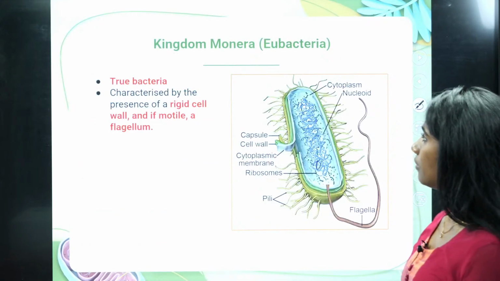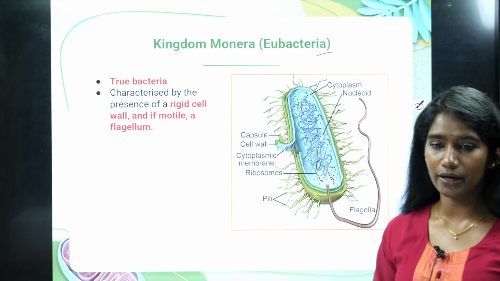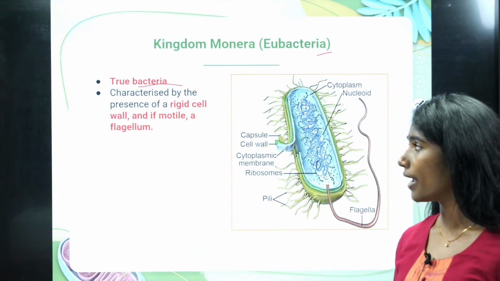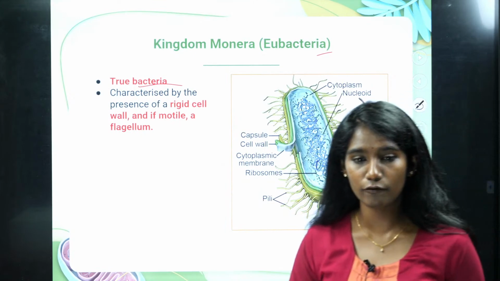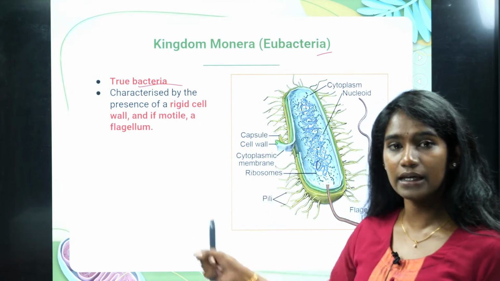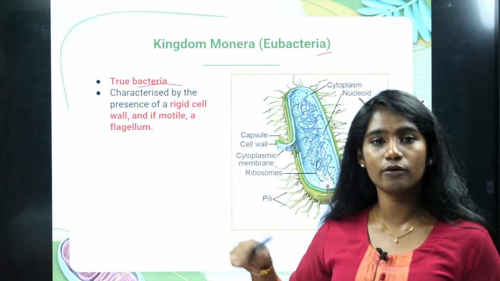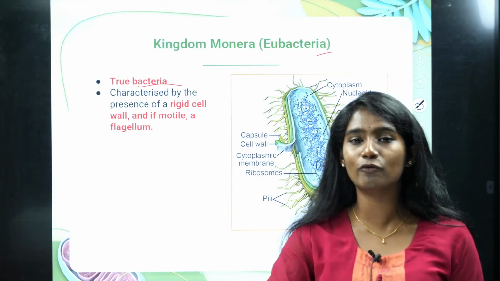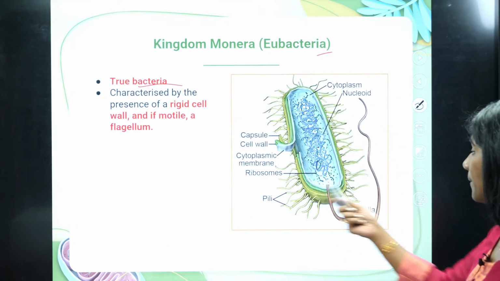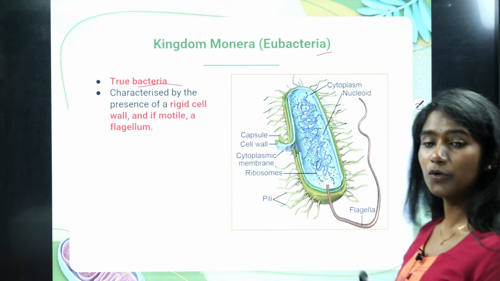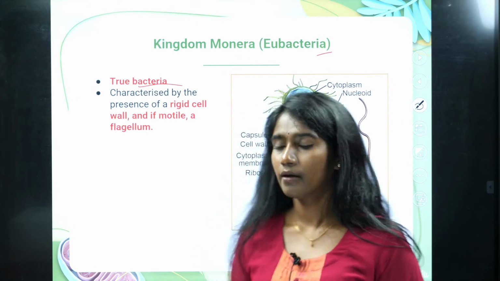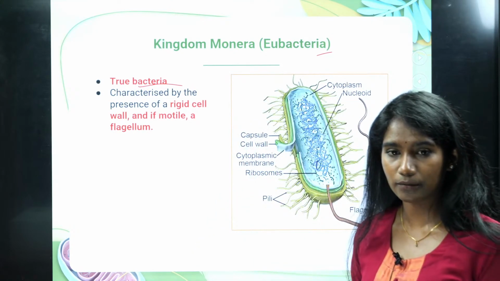Okay, fine. Now moving on to eubacteria. Eubacteria are considered true bacteria. Why? Because they have a rigid cell wall, and they also have certain structures on the outer surface of the cell which help in their mobility. They have flagella, which help them move from one place to another. That's why they are considered true bacteria.